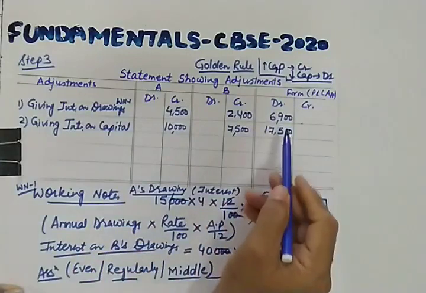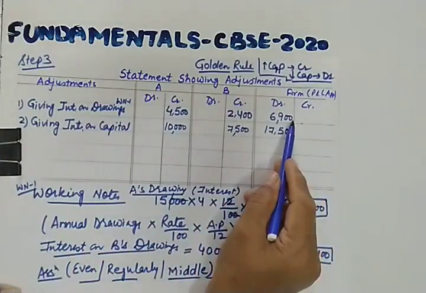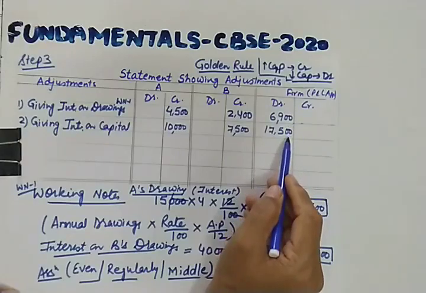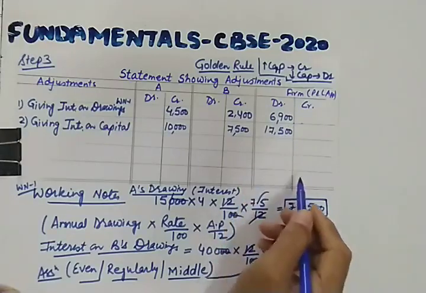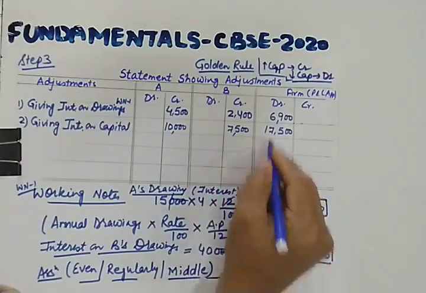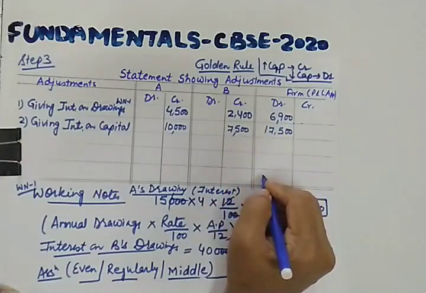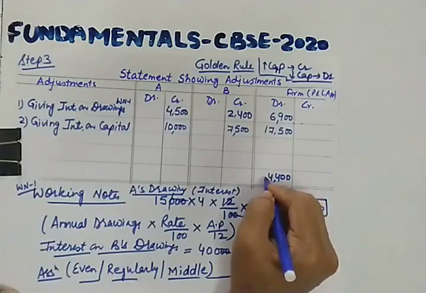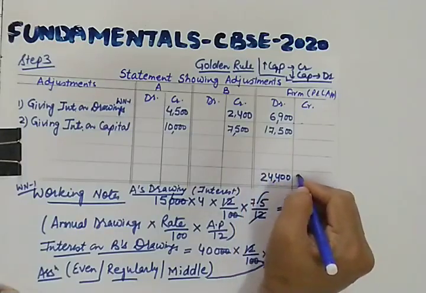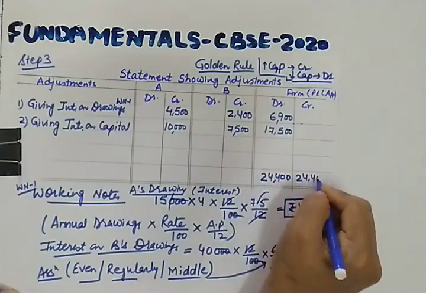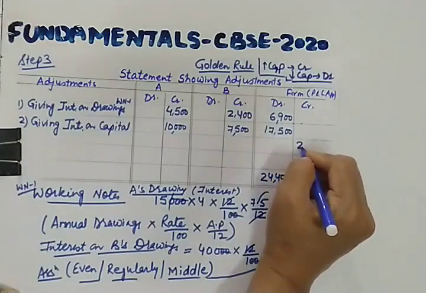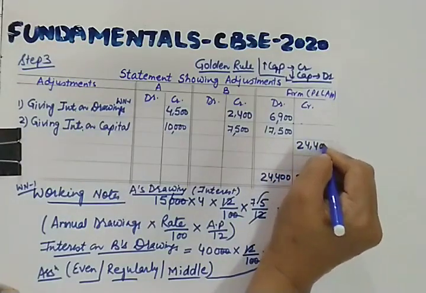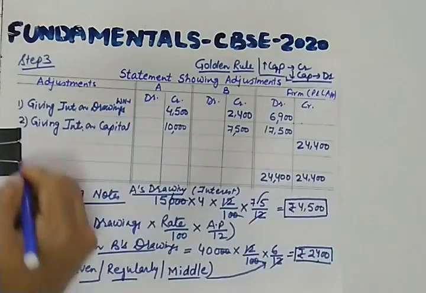So if you are giving them interest on drawing and interest on capital, then this will form into loss. How much loss? So let us balance this. So 24,400. So there is a loss of 24,400. So how to divide?